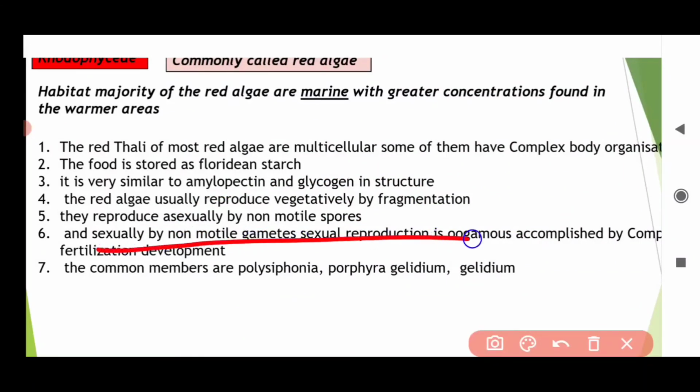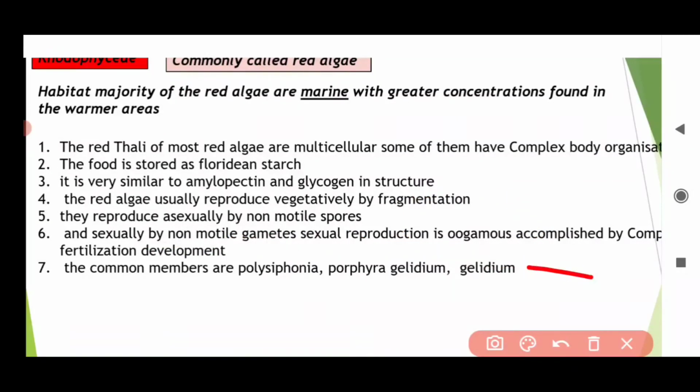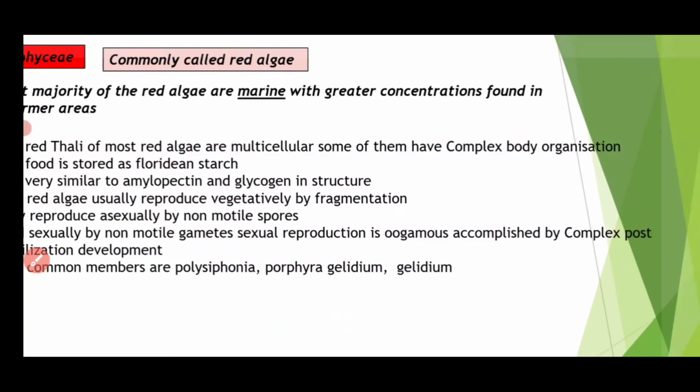And how do they reproduce sexually? By non-motile gametes. I am again and again stressing the word non-motile. They lack flagella. So they have non-motile spores and non-motile gametes. They show sexual reproduction through oogamous, accomplished by complex post-fertilization development.